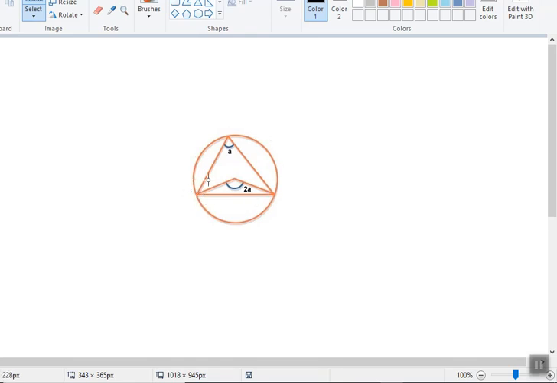Even if these two sides are drawn like this, here and here, or here and here, then also this angle will be A only, as far as it joins these two points. So this will always be half of the angle subtended at the center.